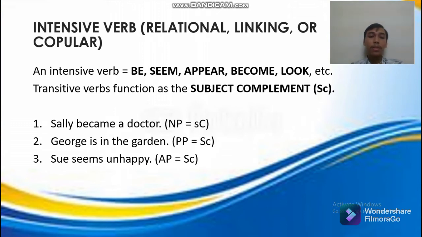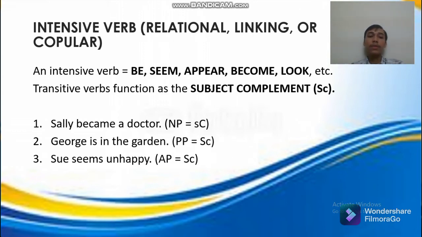For example, Sally became a doctor, a noun phrase as subject complement. And then George is in the garden, a prepositional phrase as subject complement. And lastly, Sue seems unhappy, an adverb phrase as subject complement.